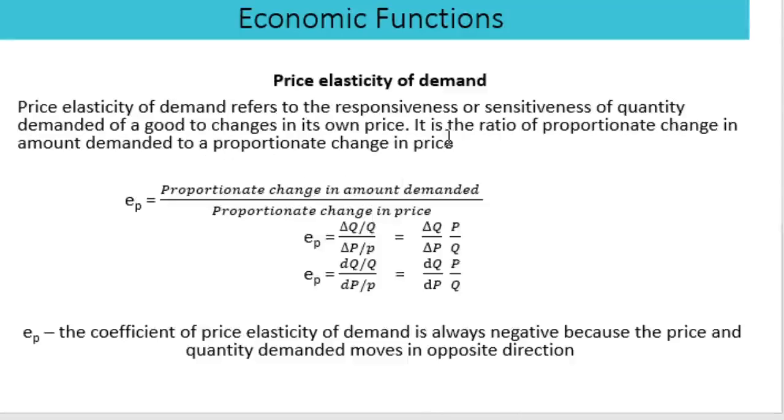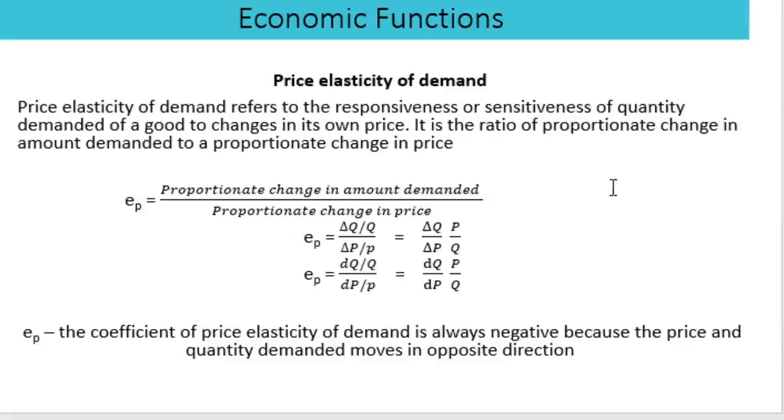Price elasticity of demand refers to the responsiveness or sensitiveness of quantity demanded of a good to changes in its own price. It is the ratio of proportionate change in the amount demanded to proportionate change in price. That is, price elasticity of demand equals proportionate change in amount demanded divided by the proportionate change in price.